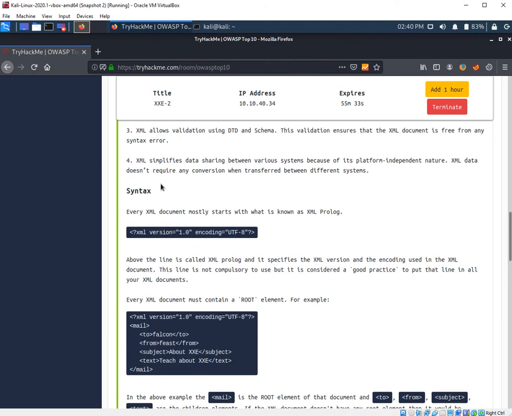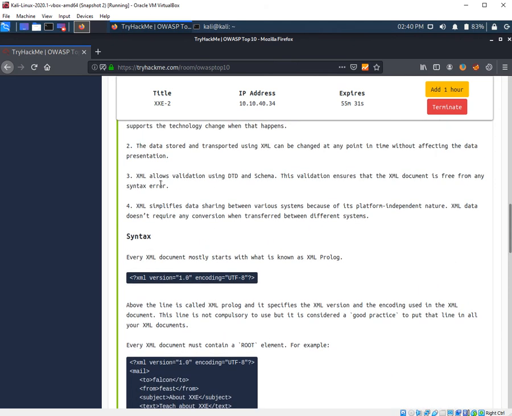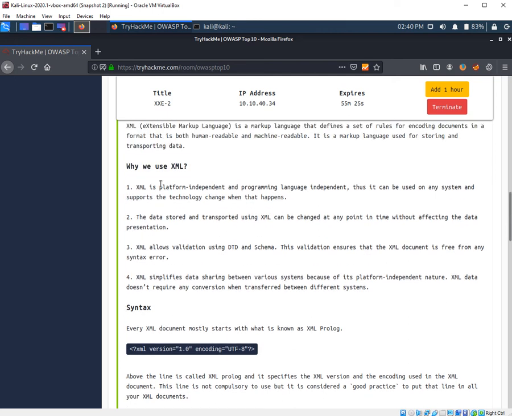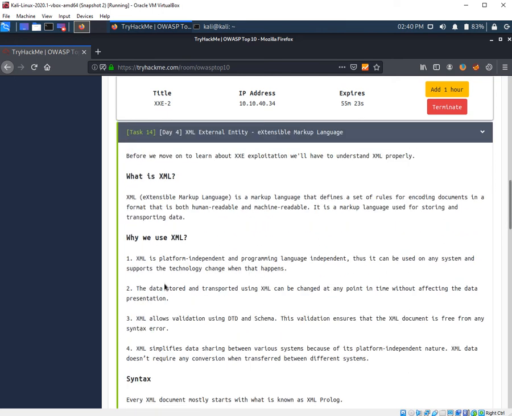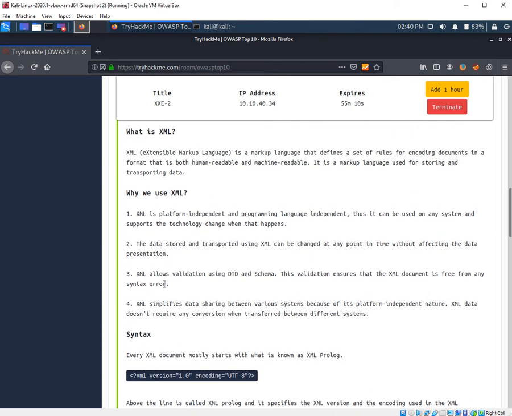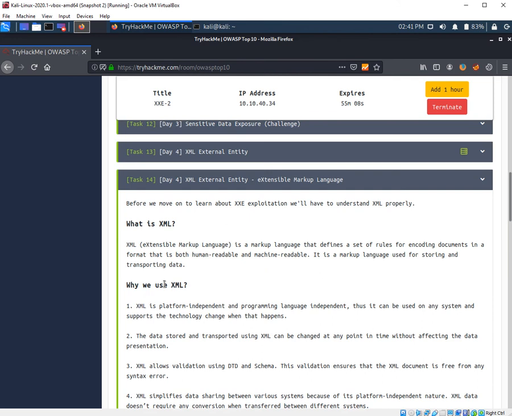XML is also similar to HTML. It has tags, and all the tags which are opened in XML have to be closed, like in HTML. But in HTML there are some tags like the BR tag which need not be closed, while in XML every tag needs to be closed. So let's move forward to how we can write code in XML.